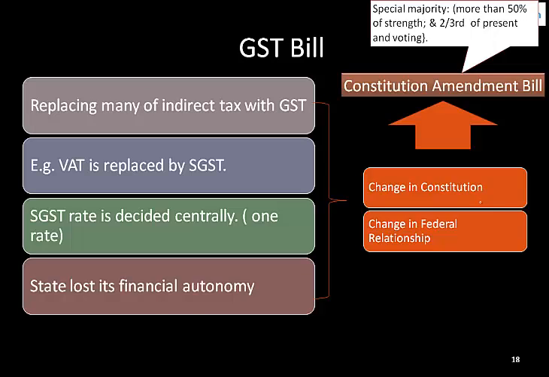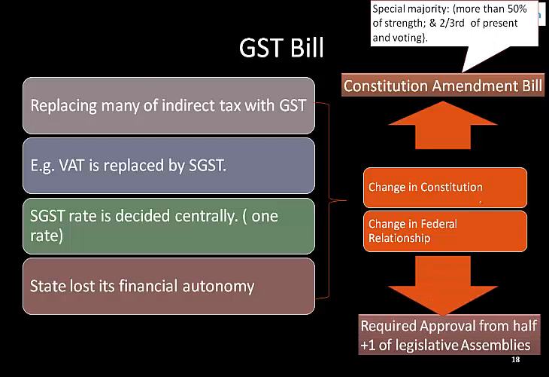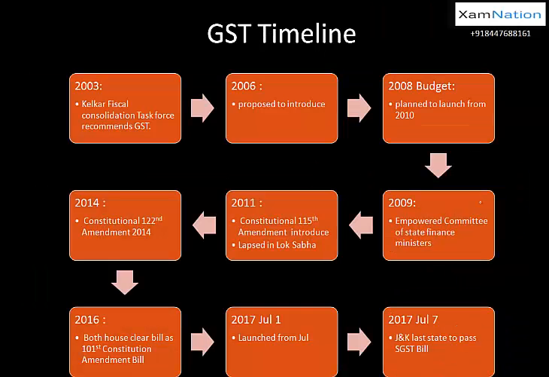Now another thing is, you are changing the federal structure of the country. Now for that you have to get the approval from the constituent units. Constituent units basically states से आपको approval लेना पड़ेगा, at least more than half of the states. Okay, for example we presently have 29 states, so you have to take the approval of at least 15 states. 15 states should say yes, we are ready to take this GST bill. Okay, so only then you can change that constitution. So that has been done, successfully done now, but it took a lot of time.